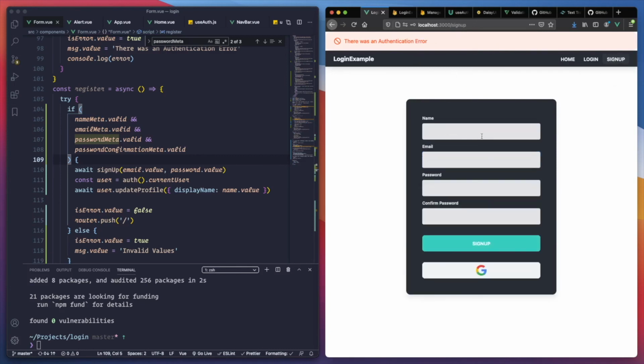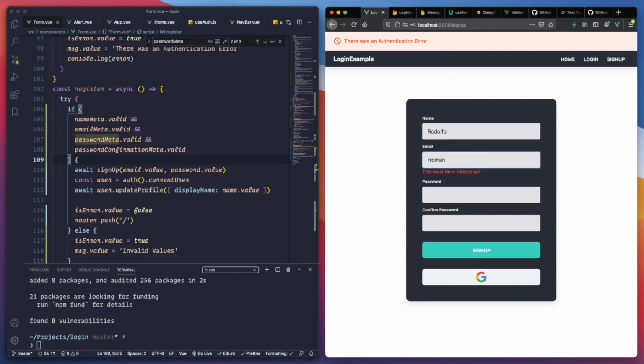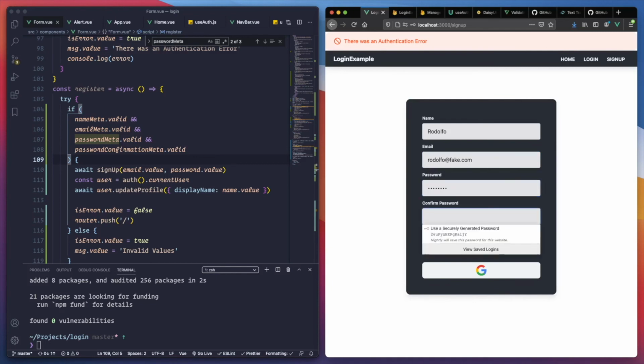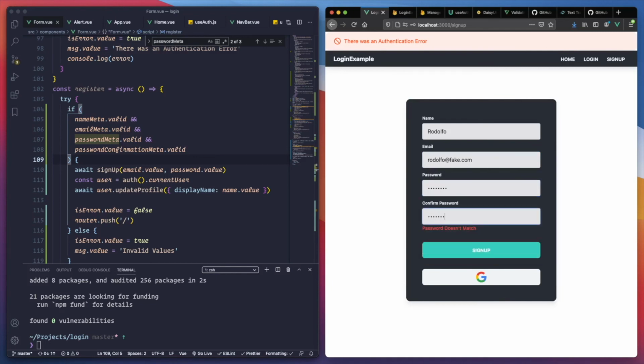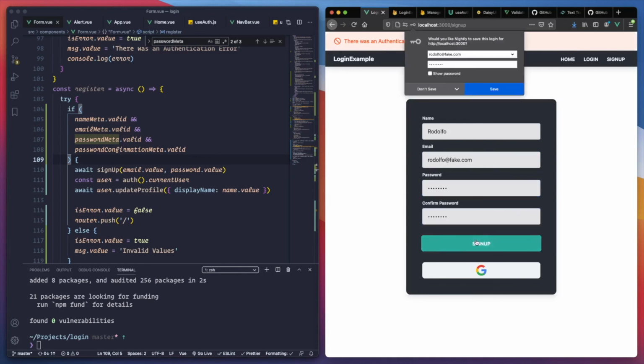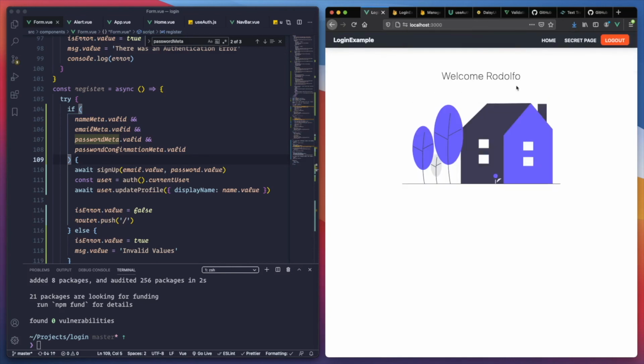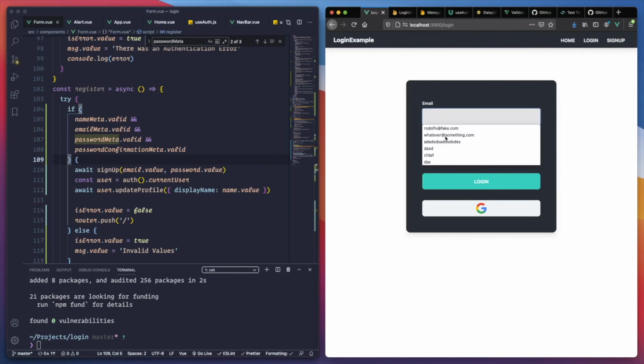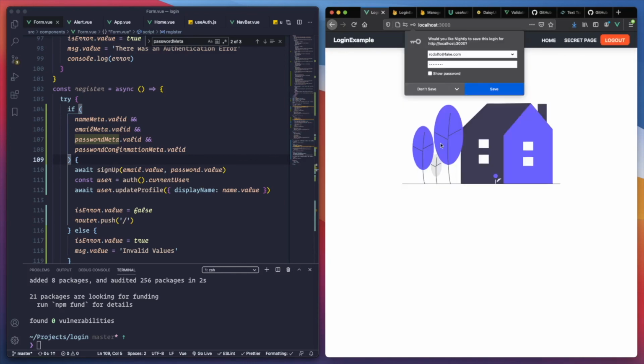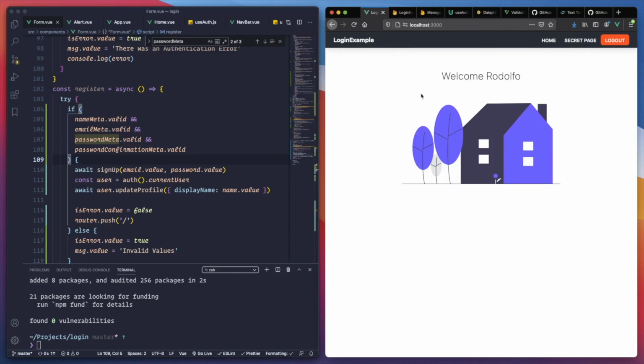Okay. Sign up. My name is Rodolfo. Let's do rodolfo@fake.com. A simple password. Something that matches. I do sign up. And I'm in. Perfect. I do log out and now try to use that one. Perfect. I am able to log in.